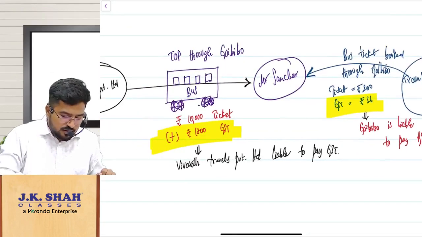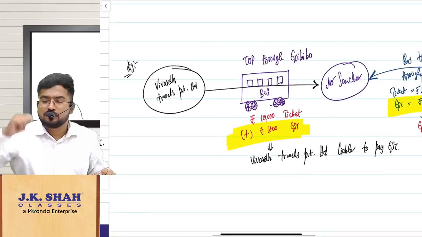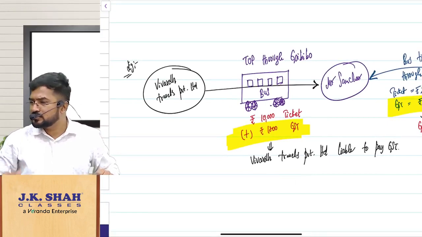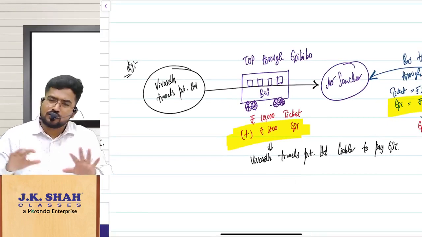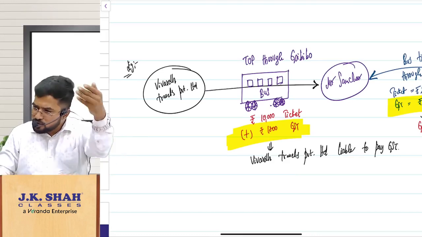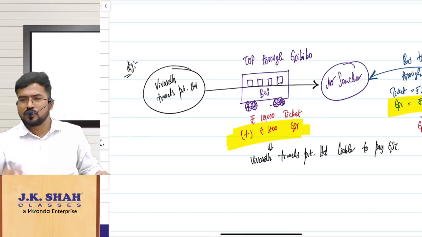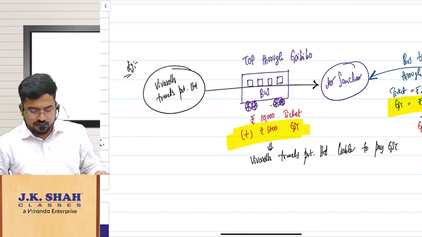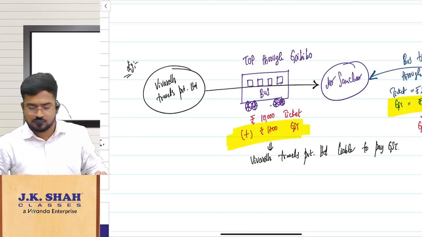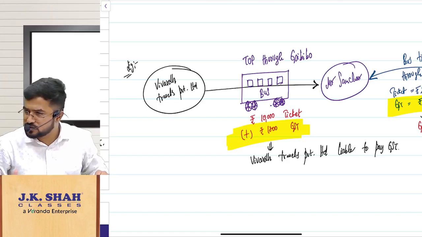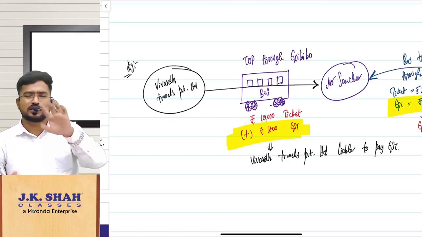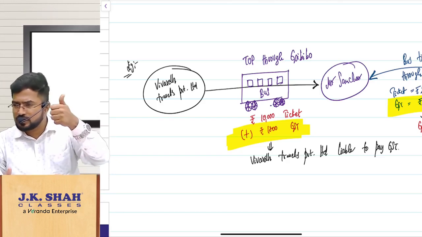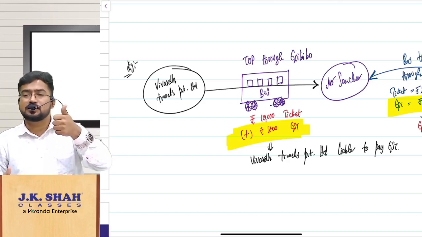But imagine Travels Private Limited, a travels company, also has buses enlisted with Goibibo. You come and book the ticket on Goibibo. The ticket price is 10,000 rupees, GST 1,800. Now, who is the supplier first of all? Travels Private Limited.